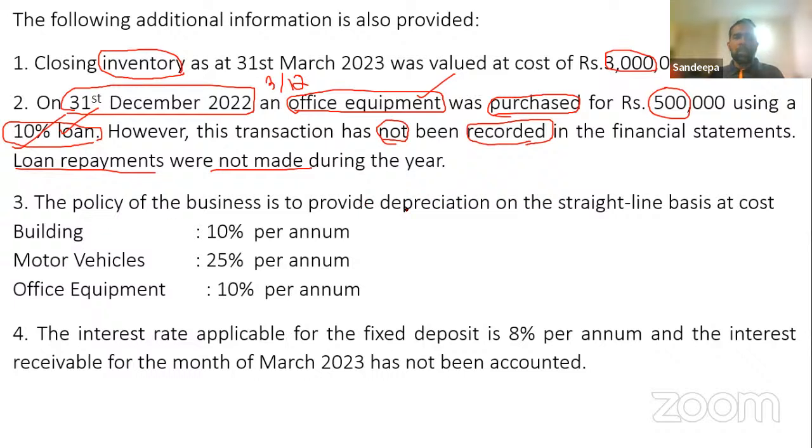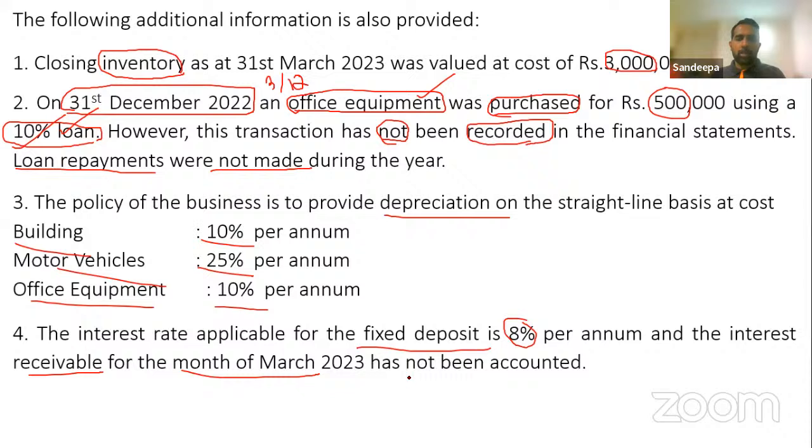The policy of the business is to provide depreciation on a straight line basis. Building 10%, motor vehicle 25%, office equipment 10%. Interest rate applicable for the fixed deposit is 8%. Interest receivable for the month of March has not been accounted. The FD has been placed for 6 months, and the last month's interest has not been accounted. We have to calculate and we have to account.